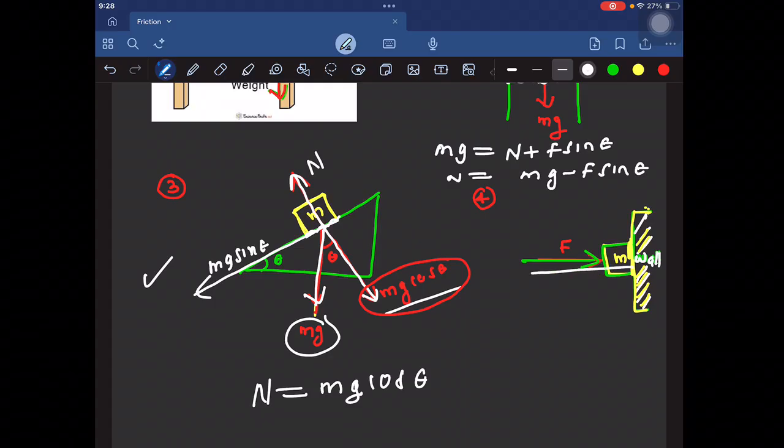Okay, so the first problem is from JEE 2024. In this problem, consider a block and trolley system as shown in the figure. The coefficient of kinetic friction between the trolley and the surface is 0.04. So here mu is given, mu equal to 0.04.